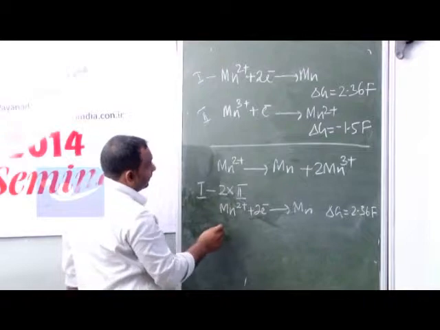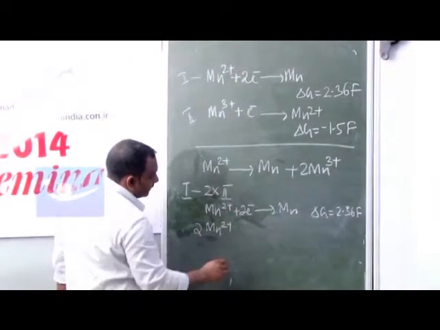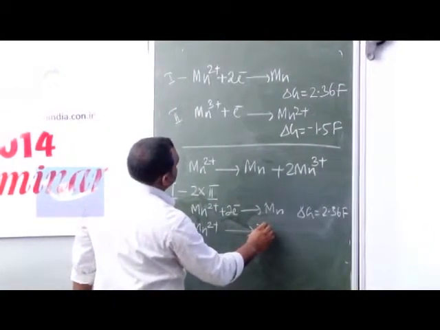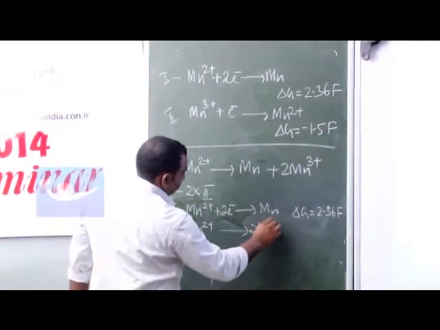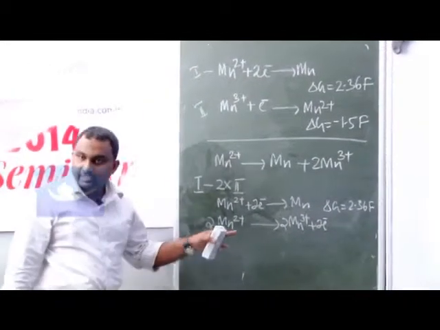And the second equation, if you take 2 Mn2+ gives 2 Mn3+ plus 2 electrons, right?